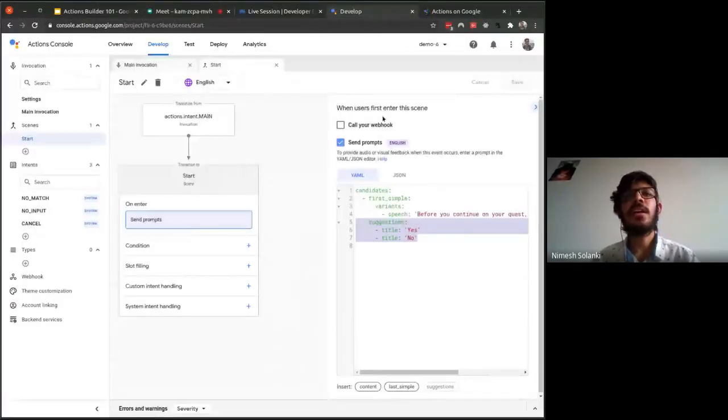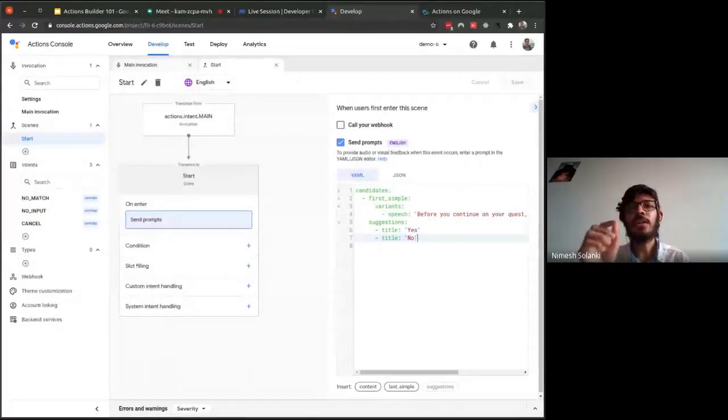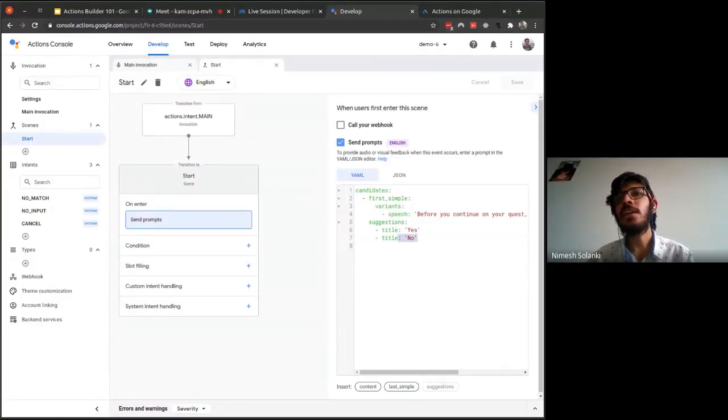So until then, no problem, we'll move forward. So over here, we have just shown it to the user. So in the smart display, it will show that yes suggestion chip and no suggestion chip. We are just showing it to the user. We are not teaching our action that if the user says yes, do this. If the user says no, then do that. So we are not doing that. So let's do that now.